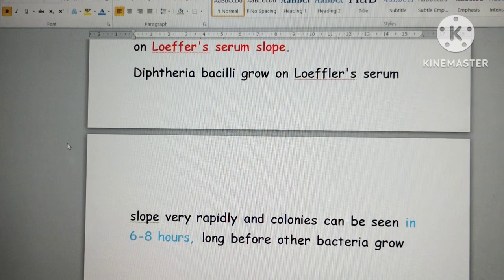But you should know another point: the selective medium for Corynebacterium diphtheriae is potassium tellurite agar, in which it produces black colored colonies. Just compare: another organism which produces jet black colonies is Salmonella typhi on Wilson-Blair medium. Every point I am mentioning here is an MCQ.